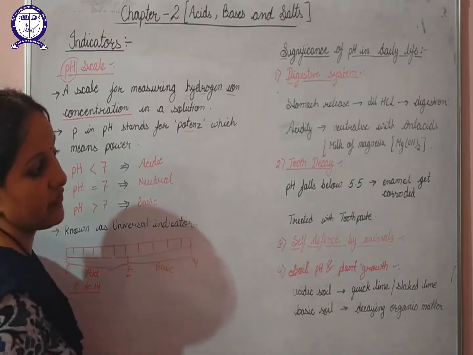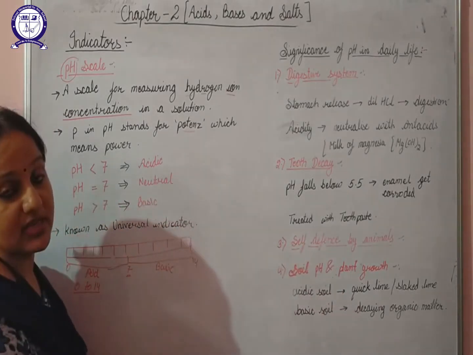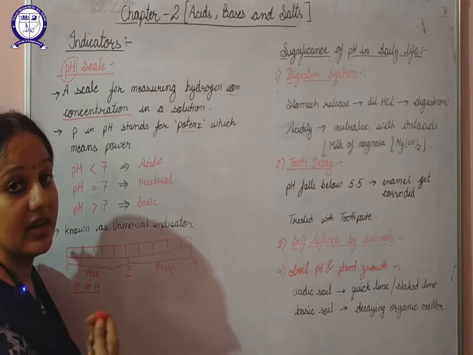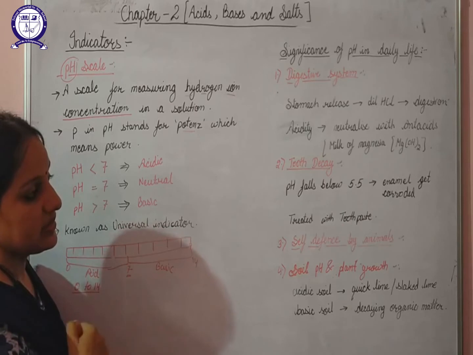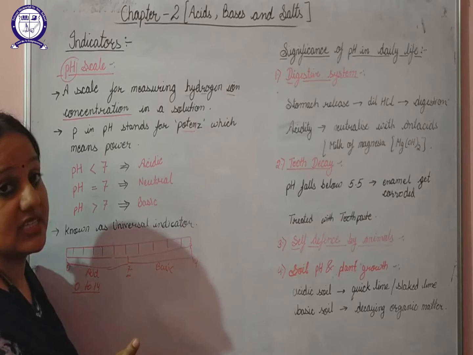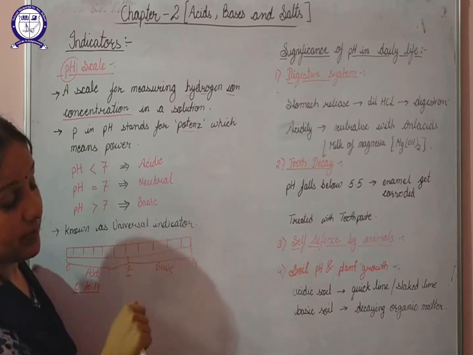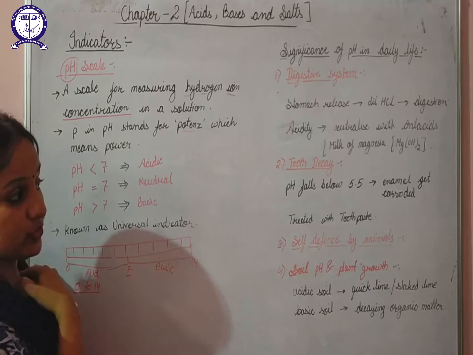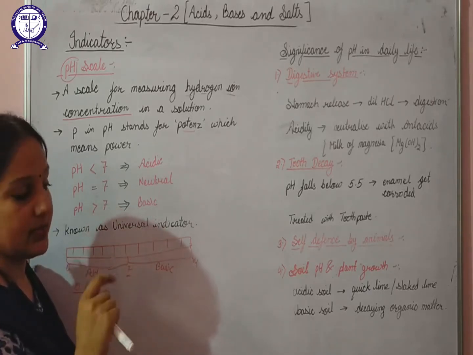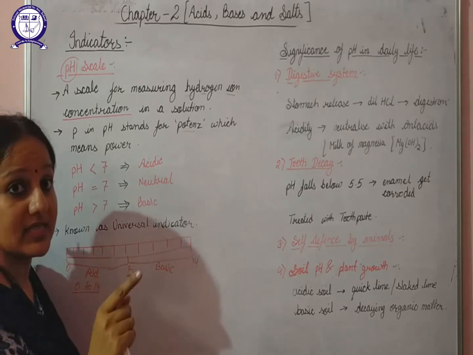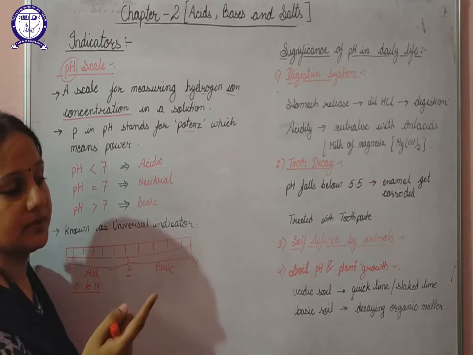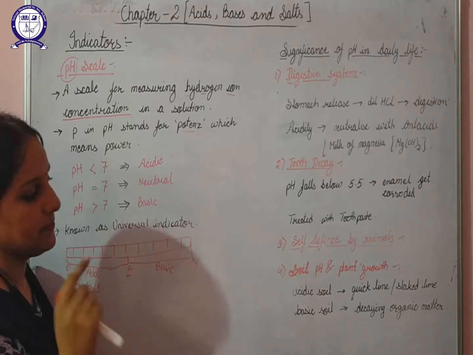Next is self-defense by animals. A number of animals release either an acidic substance or a basic substance for their self-defense. For example, bees and ants release an acidic substance. We have studied that they release formic acid. So if they bite you, we have to treat that particular area with a base, so that we can neutralize the effect of acid released by bees and ants. In that case we will treat it with soap, because soap is basic in nature.